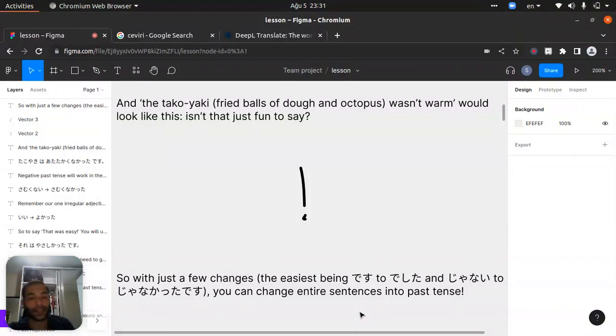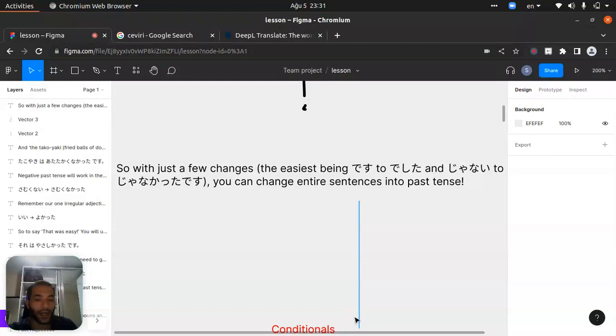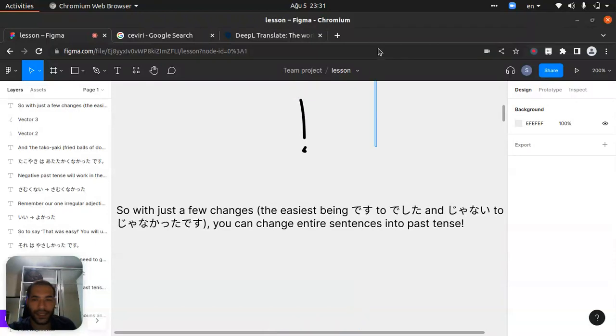Deshita, when you say janakatta, it will be past tense. When you say janai, it will be now. So when you say desu, it's present and future tense. When you say deshita, it will be past tense. That's all.